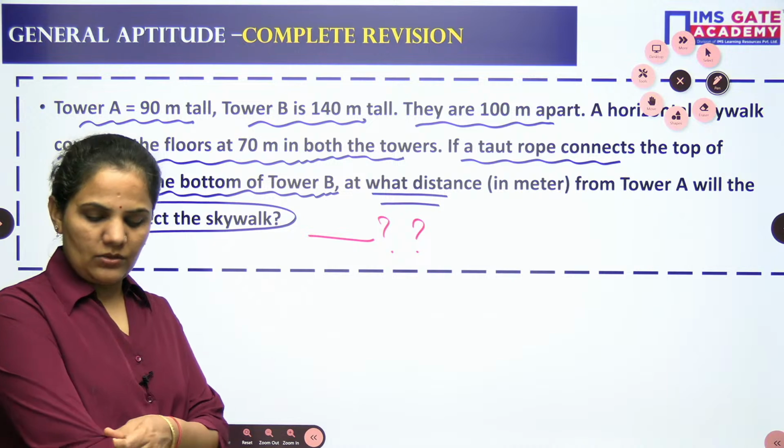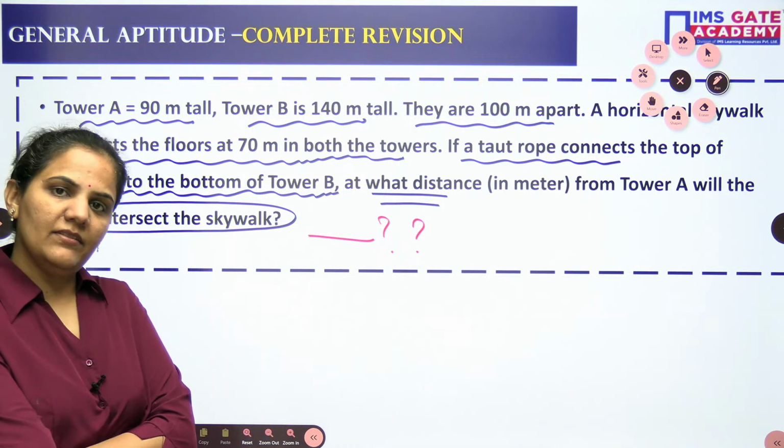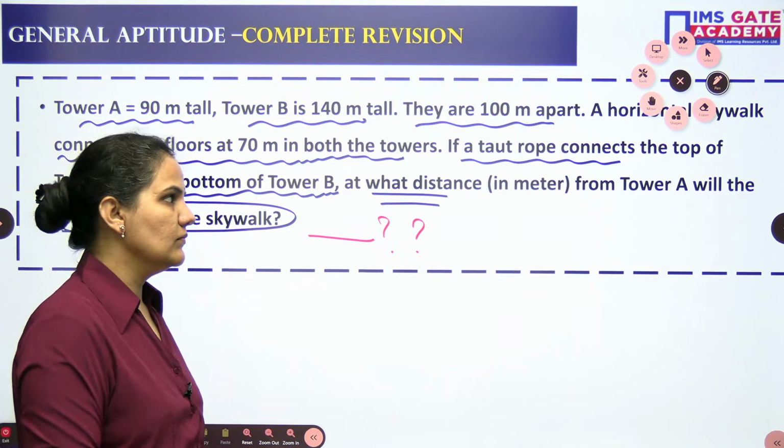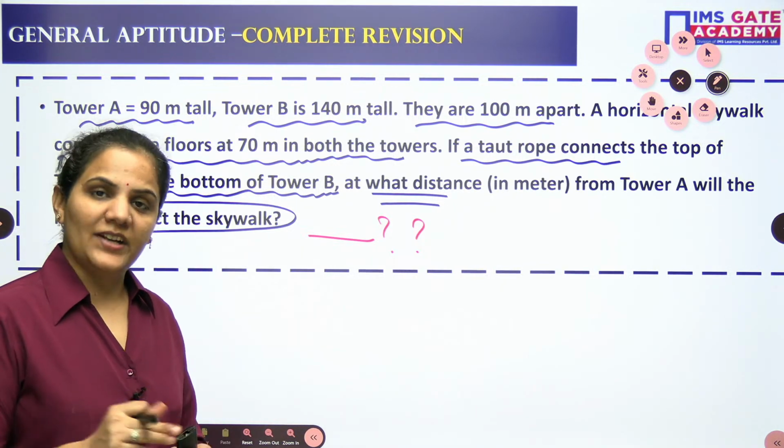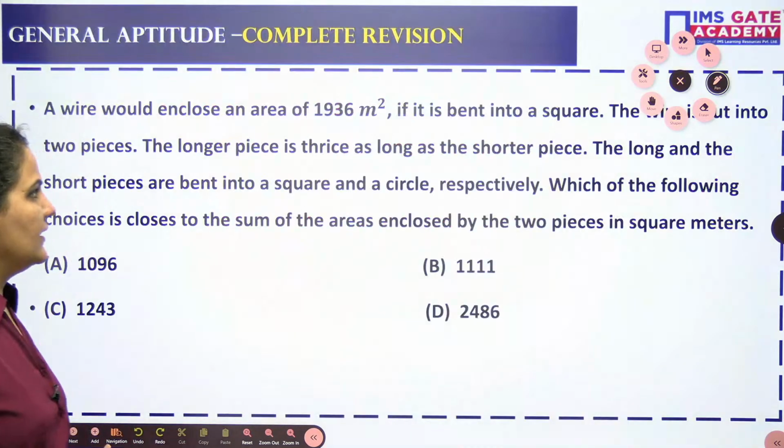So yes, that is approximately 22.22, we can write down. Okay ji, this question depends on the property of the triangle. Let's come to the next question.